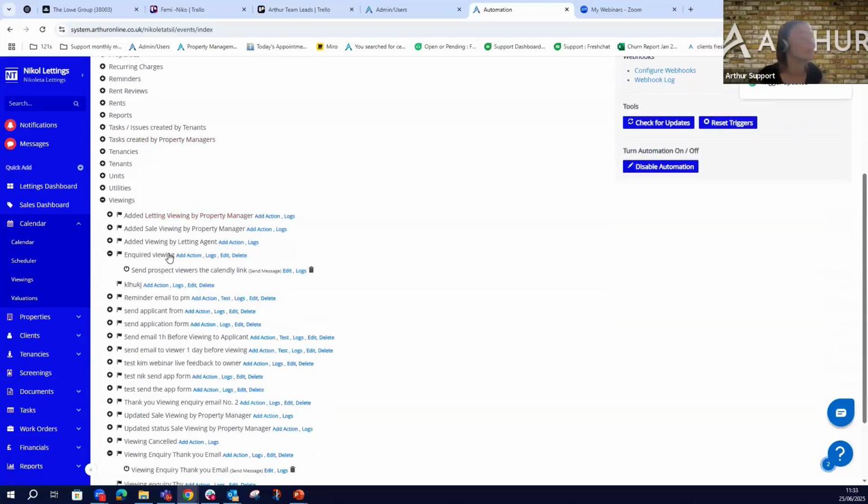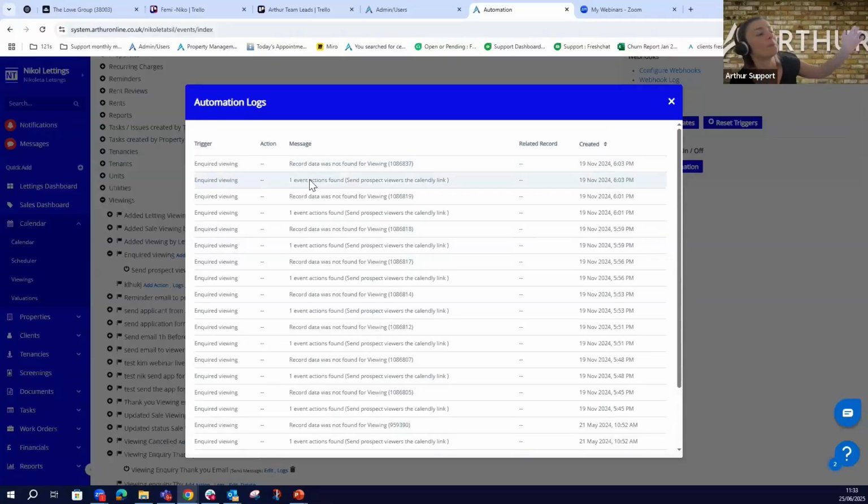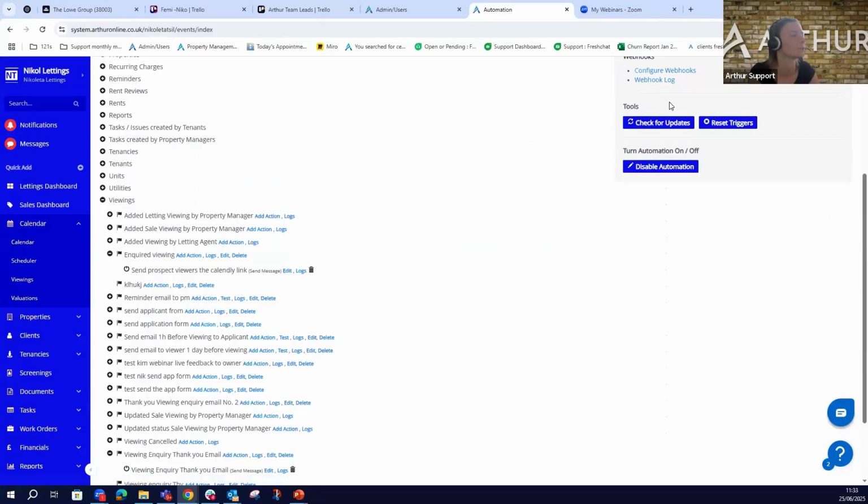And if we are wondering, guys, if the automation is working or not, we can always click on logs right here. So this is where you can see if the action is running successfully, if it's going out or not. And obviously we can also find this in the SMS and email history.